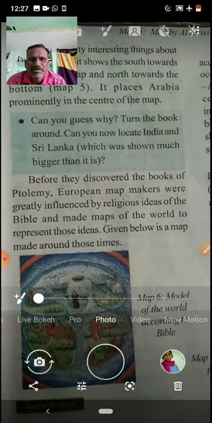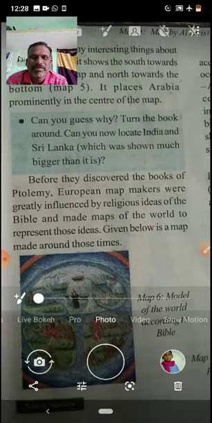Before they discovered the books of Ptolemy, the maps were actually lost, but some of the books were discovered, and again they studied Ptolemy's books. With the help of the books, as per the mathematical calculations, they redrew the most appropriate and correct maps.